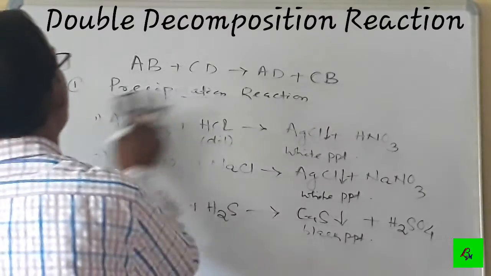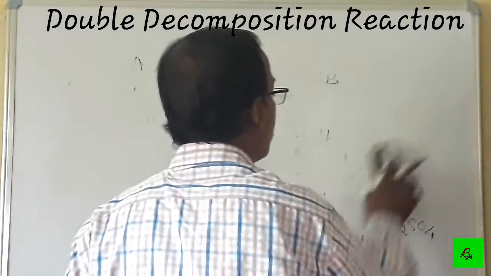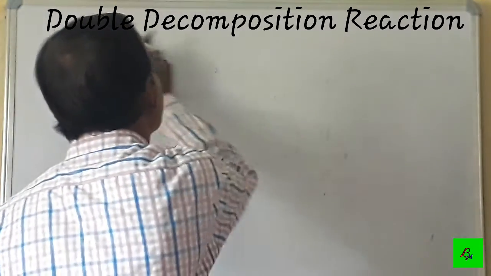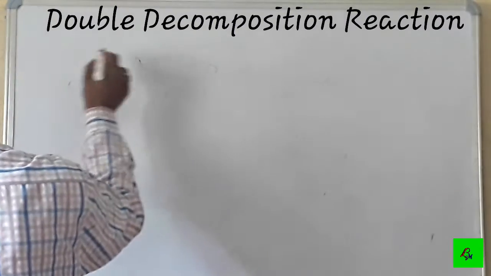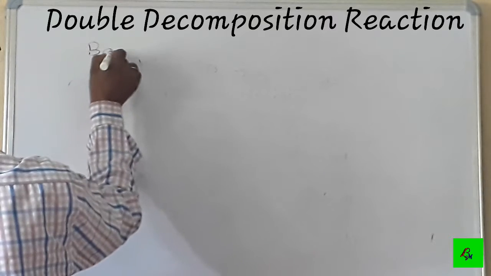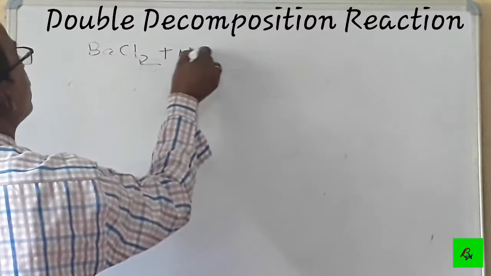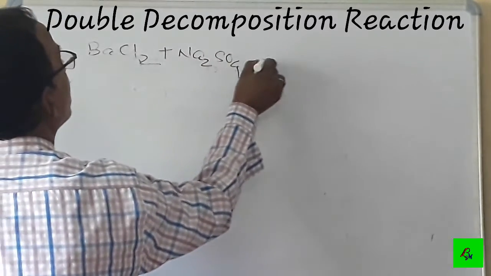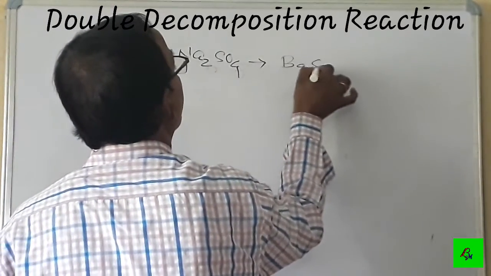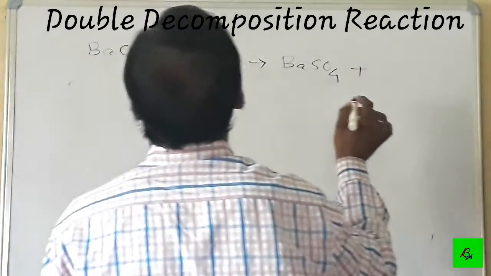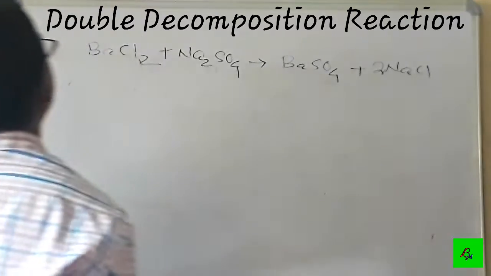Similarly, barium chloride BaCl2 reacts with sodium sulfate to produce barium sulfate plus NaCl. 2 is multiplied only to balance it.